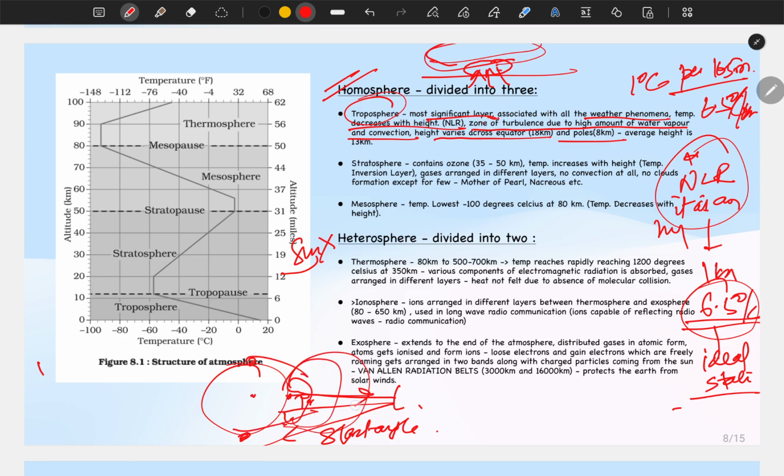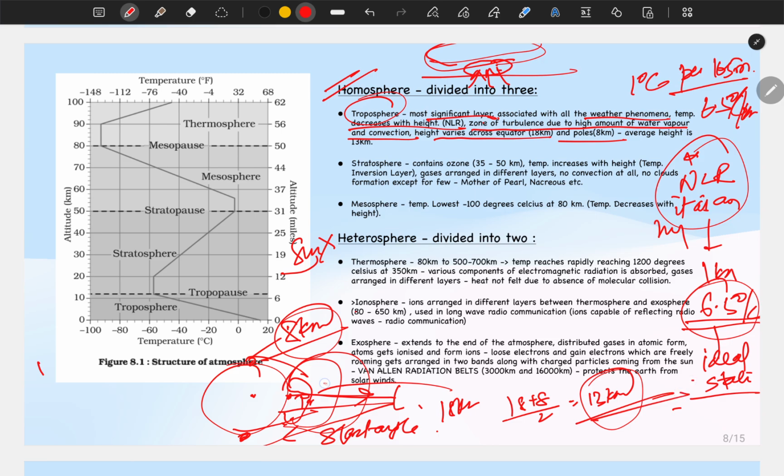Hence the height of troposphere at the equator is more, around 18 kilometer, and it is only 8 kilometer poles पे. ठीक है, now if you take the average, 18 plus 8 by 2, it is 13 kilometer is the average height of the troposphere. It is because of the strong convectional currents. The height is more at the equator because of the strong convectional currents. This is one prelims pointer.